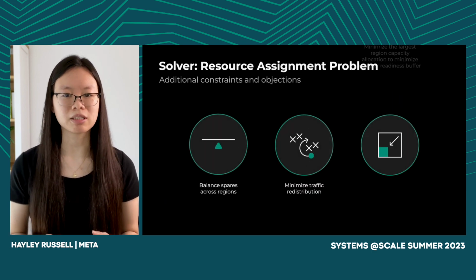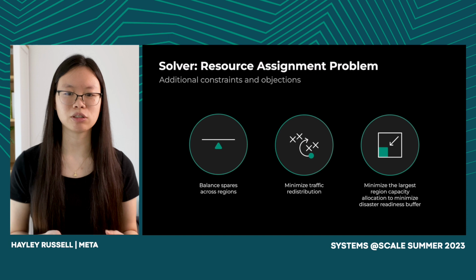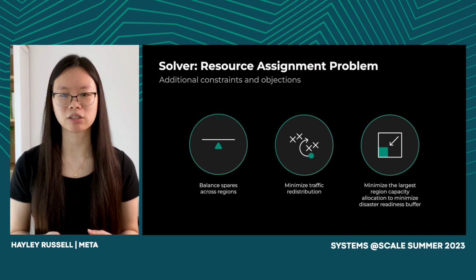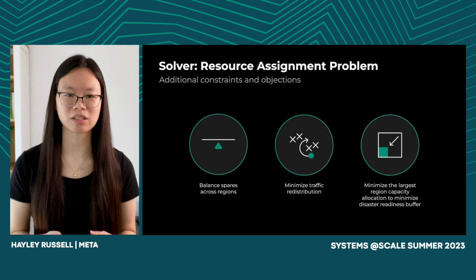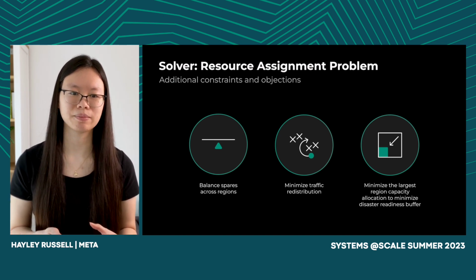Using linear programming, we are able to programmatically state our constraints and objectives, and this lets the solver make trade-offs according to whatever priorities are given by the user. For instance, we would like to balance spares across regions to reduce hardware stranding. We also want to minimize traffic redistribution and similarly reduce churn between future placement plans. And going back to our concern about the disaster readiness buffers, we want to minimize the size of a region with the largest capacity allocation.